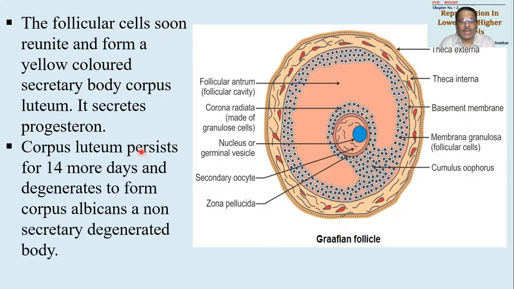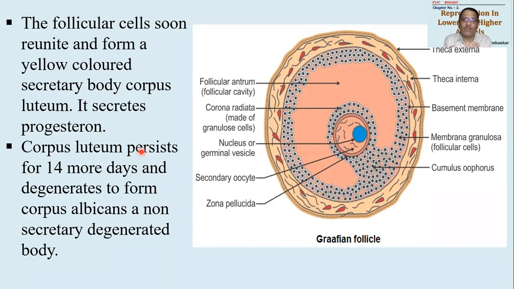Corpus luteum will persist on the surface of the ovary for 14 more days. These 14 days are very important. During these 14 days, it will secrete progesterone hormone. This progesterone will affect the uterus and will keep the uterine wall thick. ये उसका function है, वो relation बाद में देखेंगे हम लोग. After 14 days, this follicle will die. So corpus luteum will die.